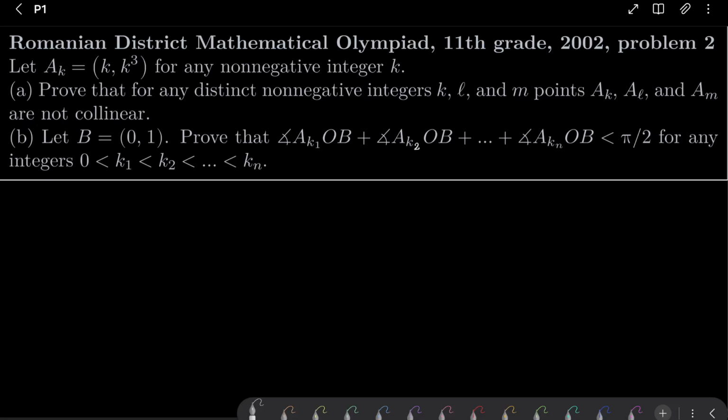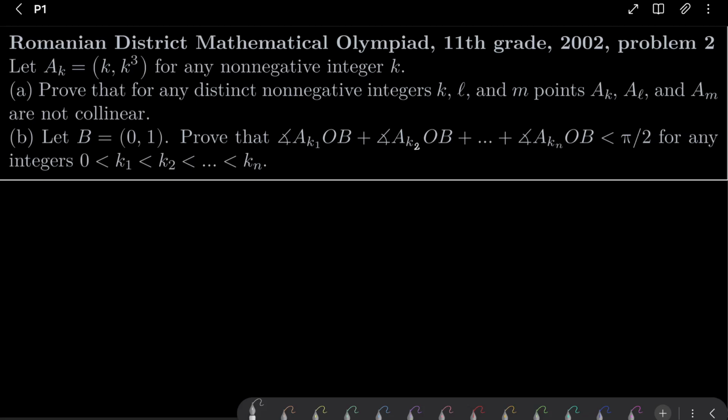Hello friends, in this video I'd like to solve the following problem from the Romanian District Mathematical Olympiad for 11th graders 2002, problem number 2. Let A_k be the point with coordinates (k, k cubed) for any non-negative integer k. Part A. We wish to prove that for any distinct non-negative integers k, l and m, points A_k, A_l, and A_m are not collinear. They are not on the same line.